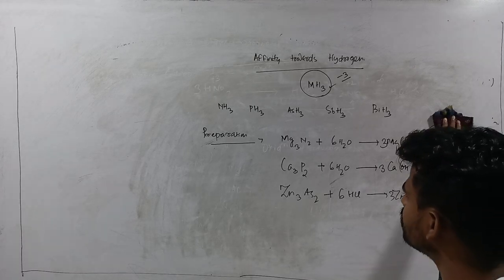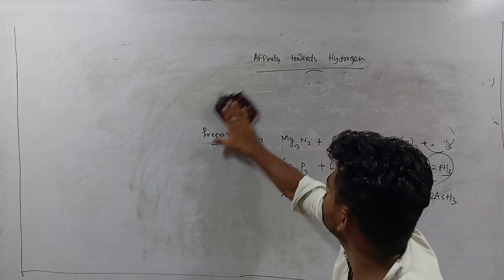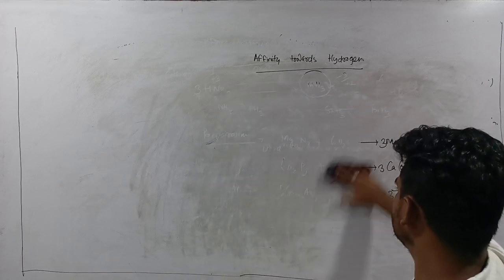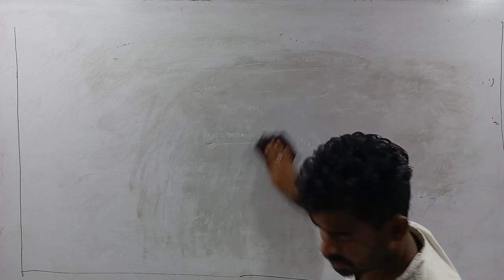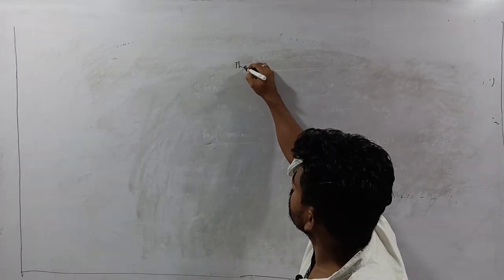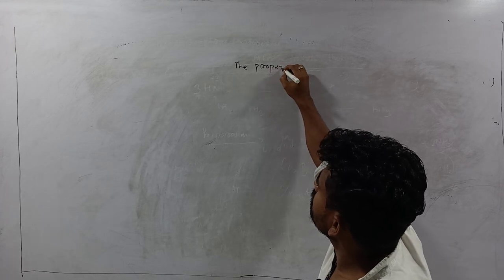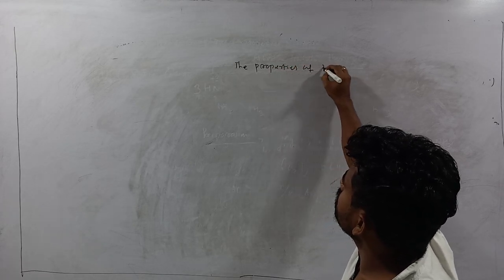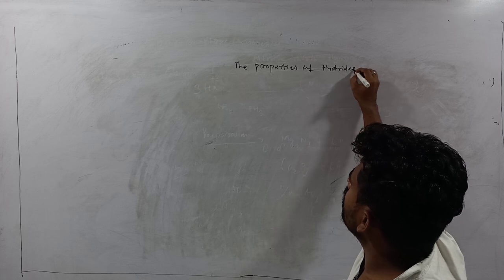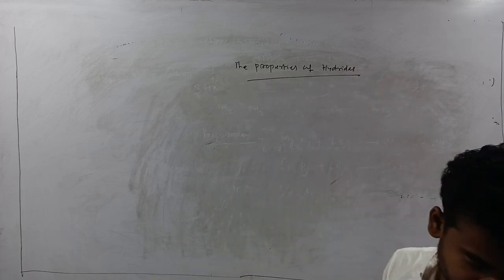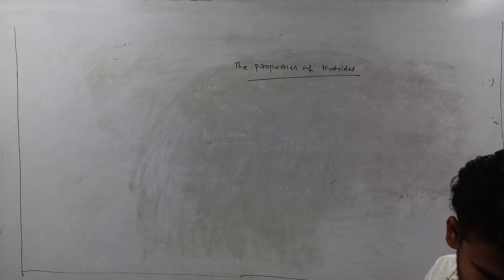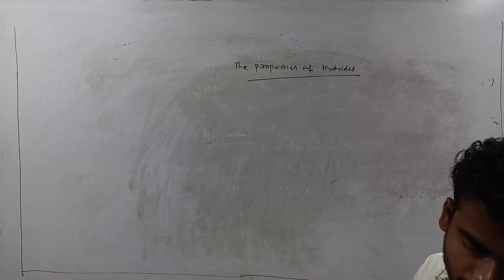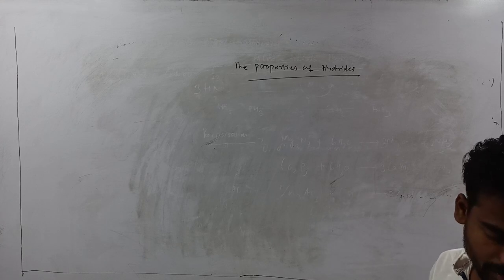Next we will discuss the properties of hydrides. Out of all the hydrides of group 15, all are gases.